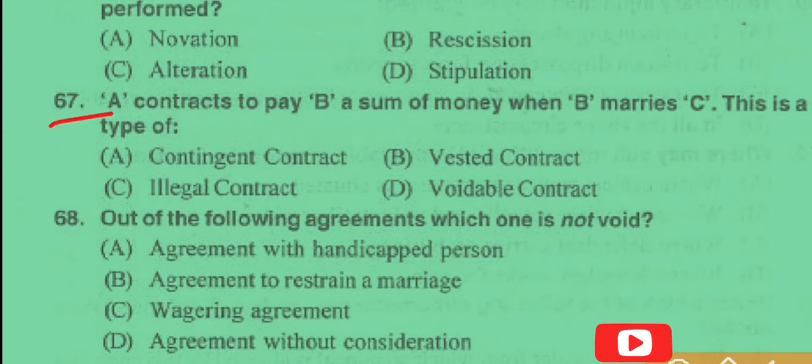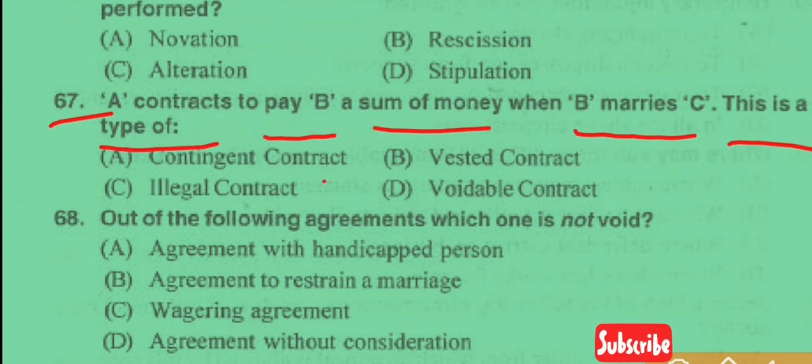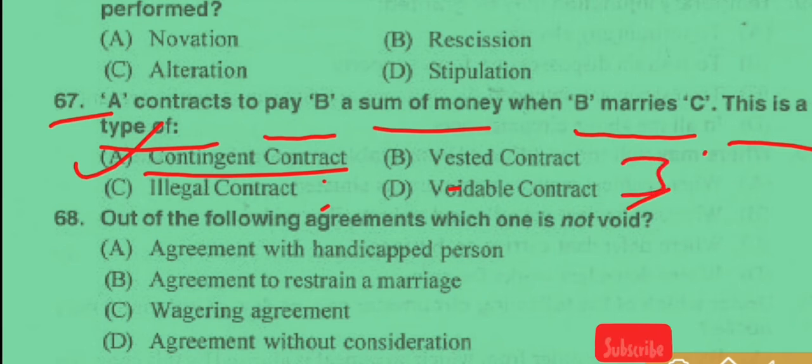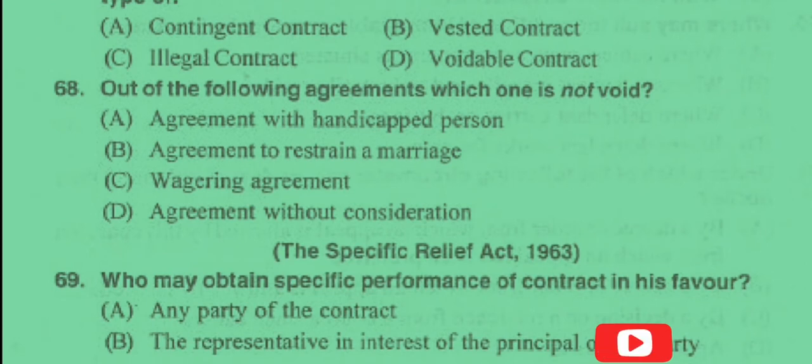Now question number 67. A contracts to pay B a sum of money when B marries C. This is a type of contract. Option A, contingent contract. Option B, vested contract. Option C, illegal contract. And option D, voidable contract. So it is clear here, this contract is contingent contract. So answer is here option A. And under which section? Under section 31.